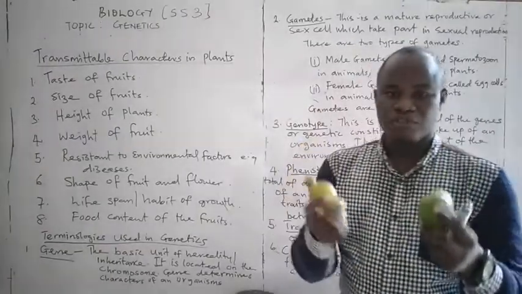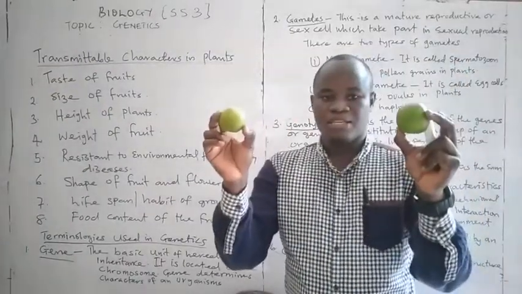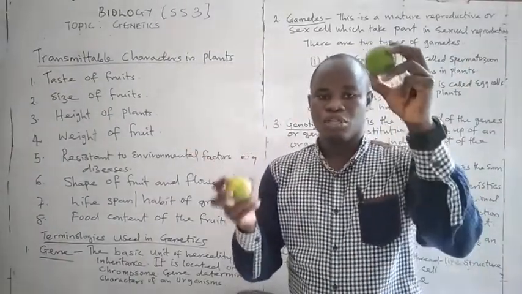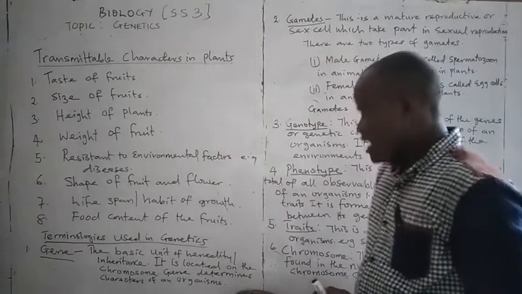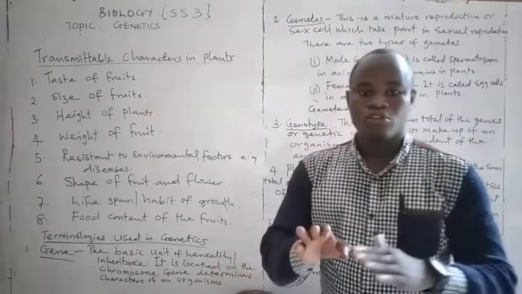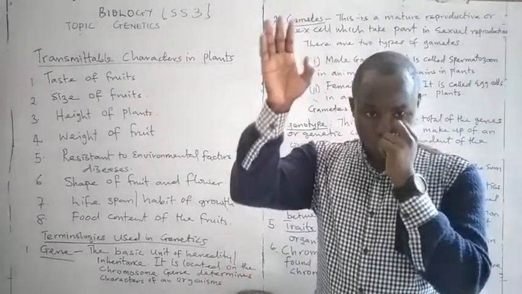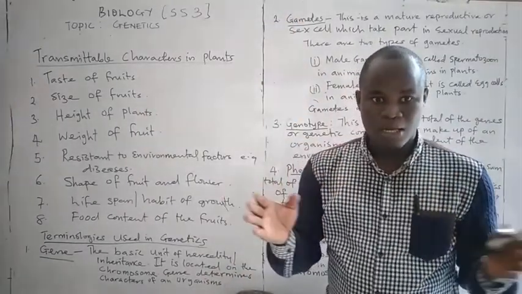The second one is size of the fruits. If you look at these fruits, they are not of the same size. This one is smaller, this one is bigger. The third one is height of the plant. The plants in our garden, they are not all the same. We have a tall one, we have the short plants.